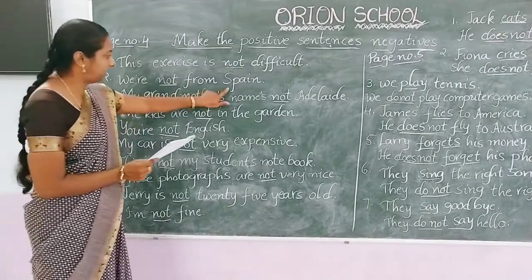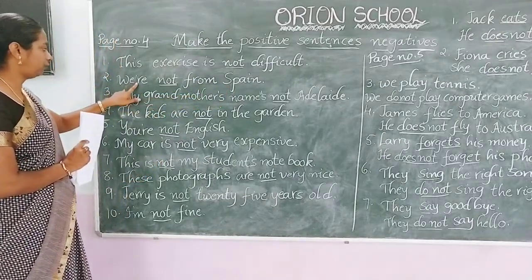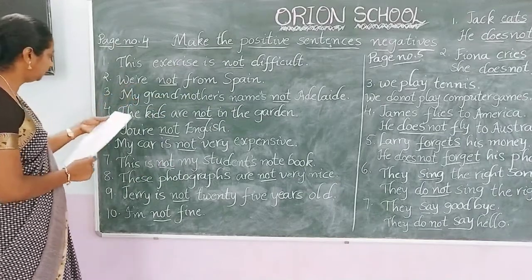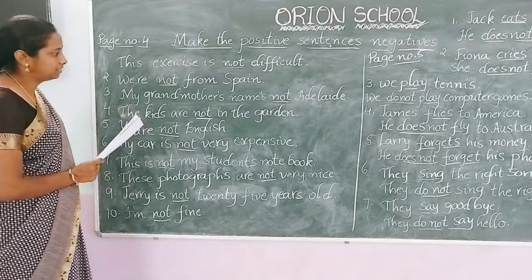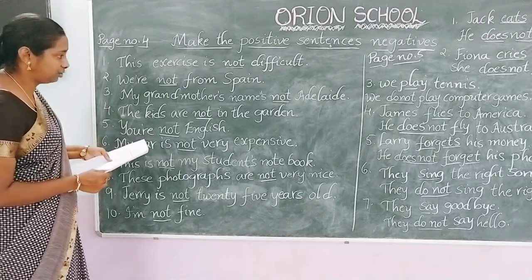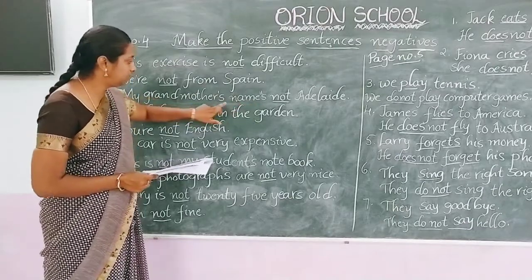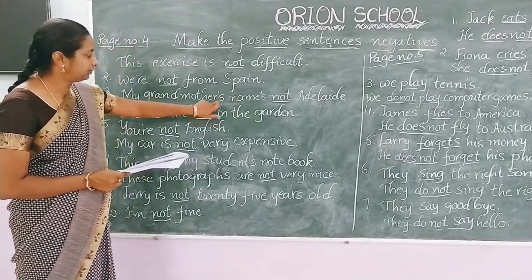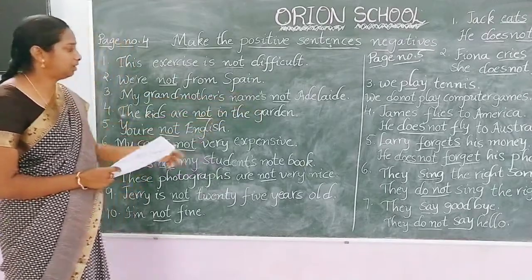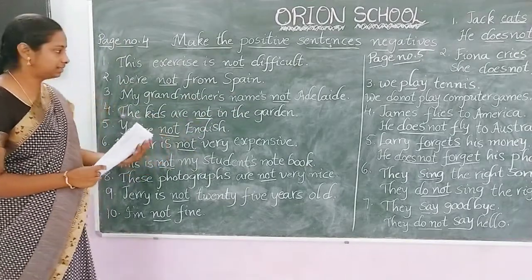So, S we have to write in capital letter because it is a proper noun, and here "we're". Here this is the contraction, which is the short form. This is pronounced as "we are". Next, third one. My grandmother's name is Adelaide. Answer: my grandmother's name is not Adelaide. See, here "grandmother's" is an apostrophe and here "name's" is a contraction. For these two, we have to use the apostrophe. So, what are the apostrophes and what are the contractions? I will explain to you in the next classes.